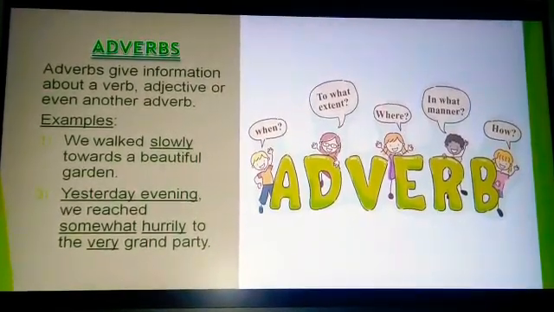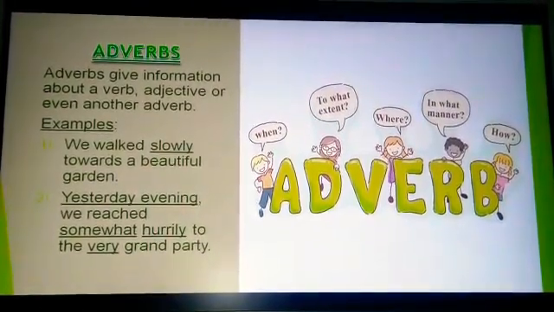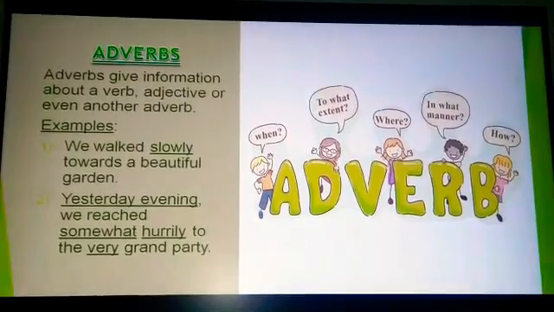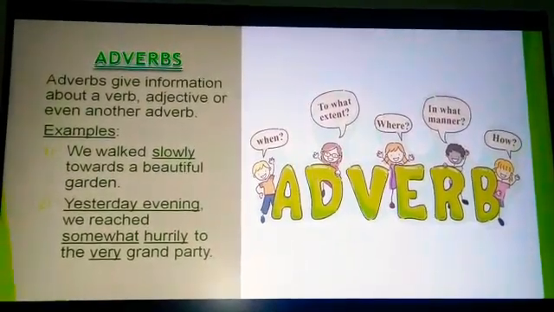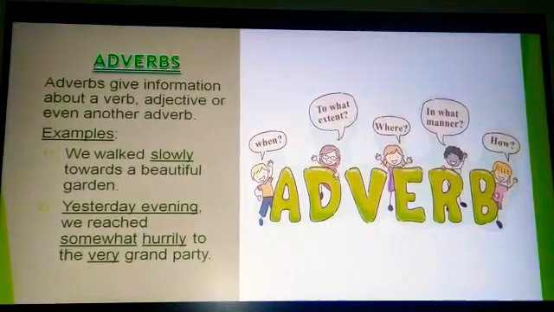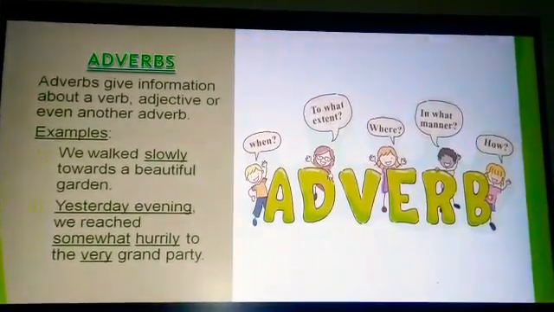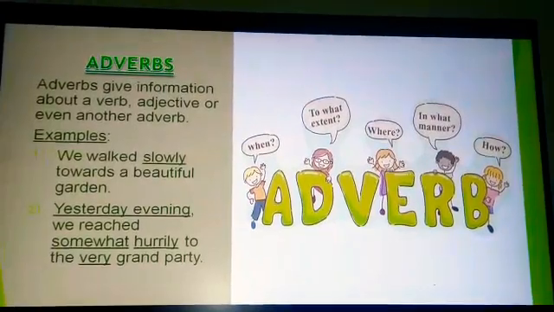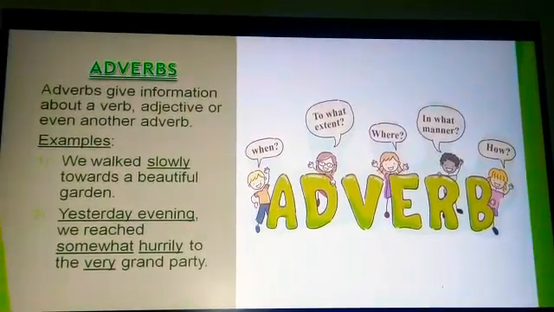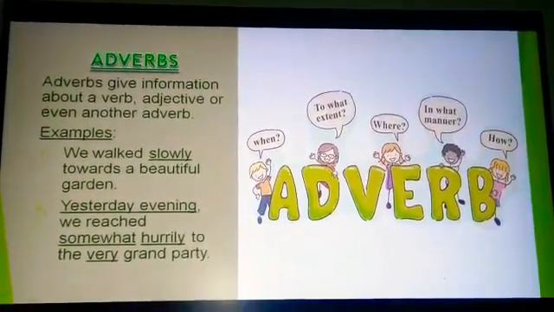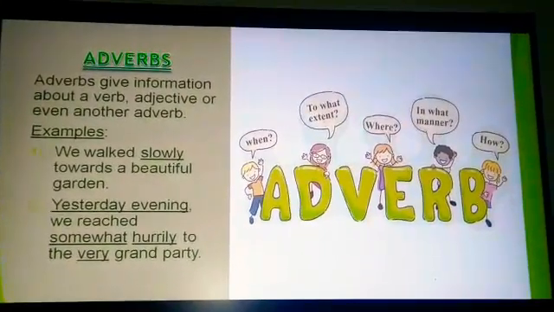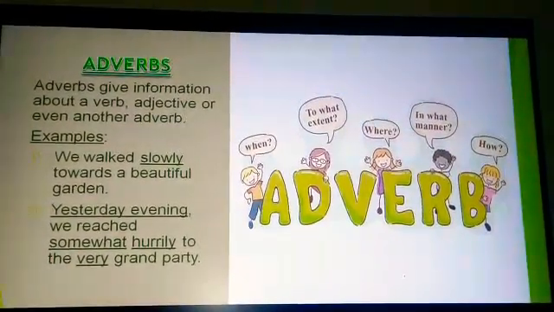Very is an adverb which gives information about the adjective grand. How was the party? Very grand. So very is an adverb. So in these two examples we saw adverbs giving information about a verb, an adjective, or even another adverb. So students, I hope that you have understood the meaning of adverbs.